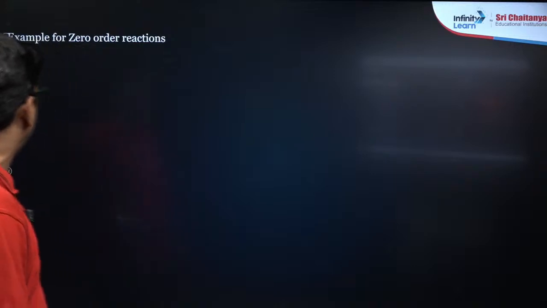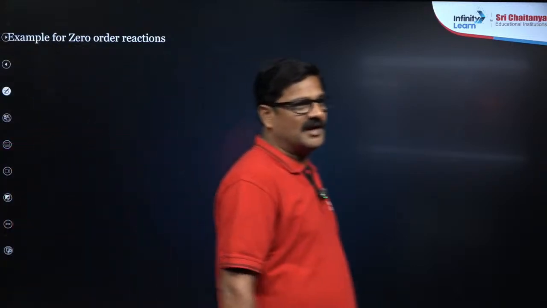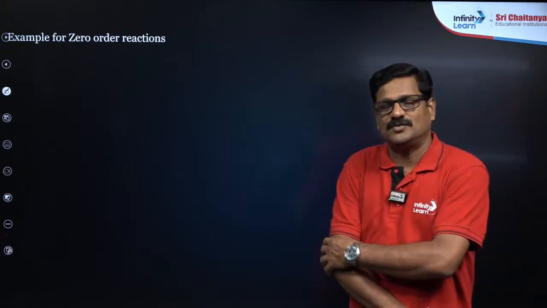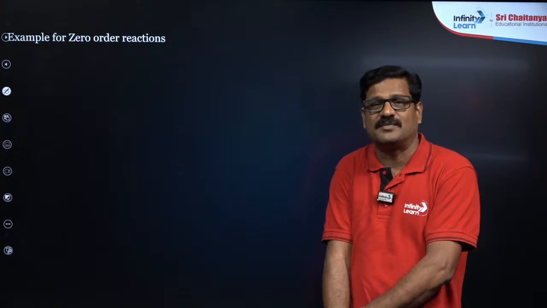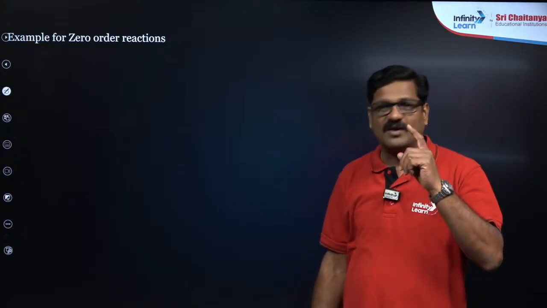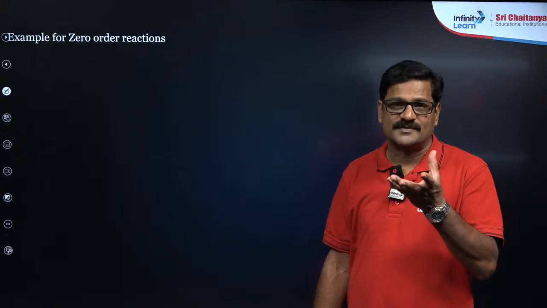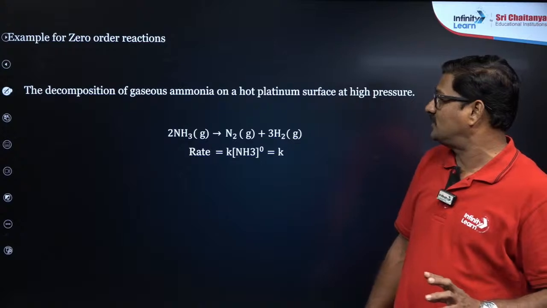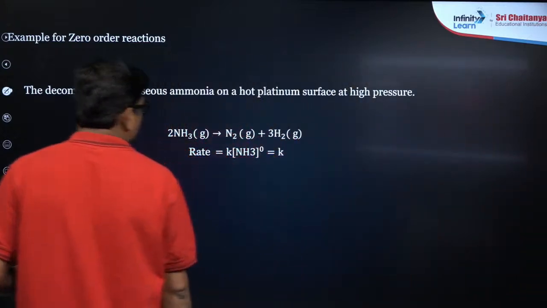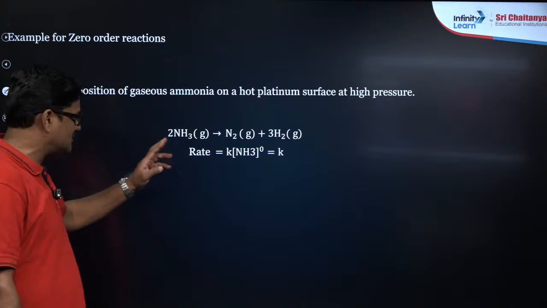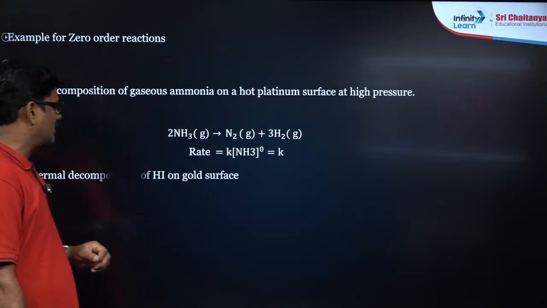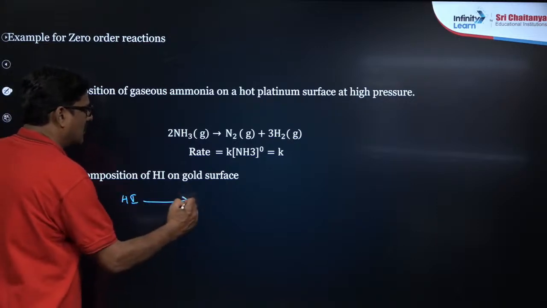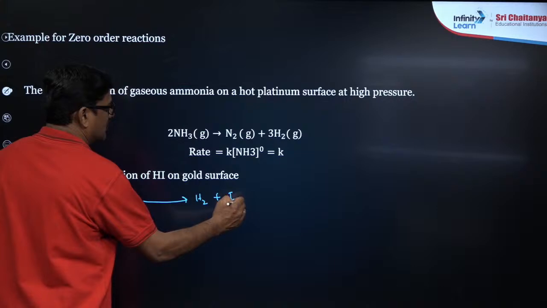Now talking about zero order reactions, examples of zero order reactions. Indraja, do we have to memorize every example for each order? No. But for zero order, any compound decomposed on the surface of a substance is going to be zero order. The decomposition of gaseous ammonia on a hot platinum surface at high pressure is zero order. Also, the thermal decomposition of HI on a gold surface, HI giving H2 plus I2.